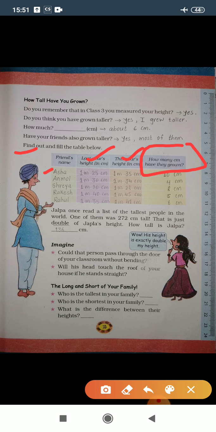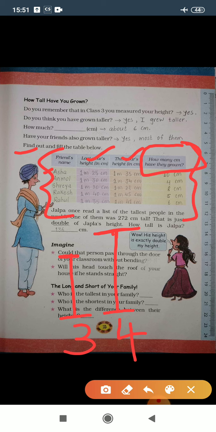Before that I would like to explain one thing. Suppose your height is this much in third standard and you grew up this many in fourth standard. This is the height of third standard and this is the height of fourth standard. Now in this table you just need to find out the difference of these 2 heights.